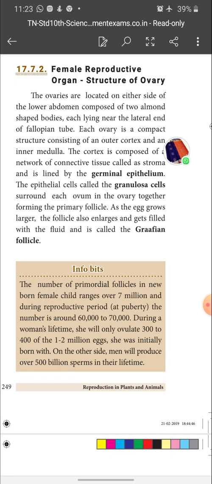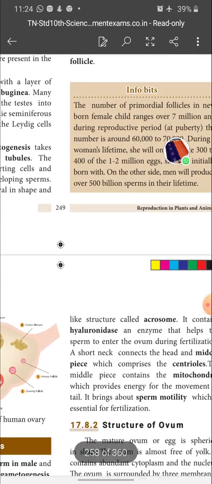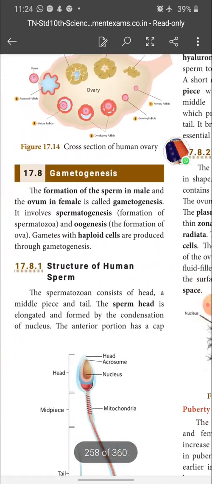So first of all, the germinal epithelium consists of some epithelial cells. This germinal epithelium surrounds the egg and forms a primary ovum. This primary ovum grows in size. As the egg grows, the follicle which surrounds the egg also enlarges in size and forms a fluid within it, and this is called what? Graafian follicles.